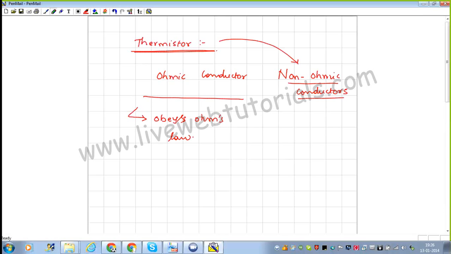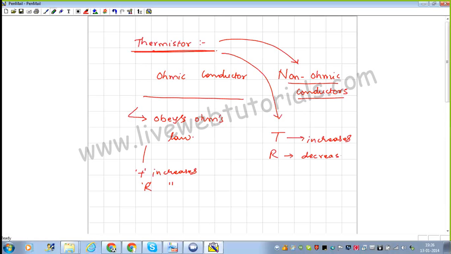Generally for all metallic conductors, as the temperature increases, resistance increases. For thermistors, it's inversely proportional: as the temperature increases, the resistance decreases.